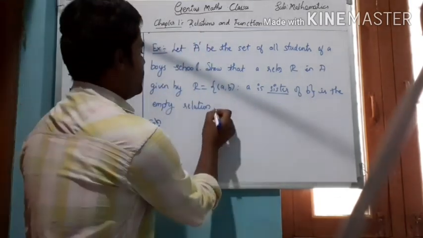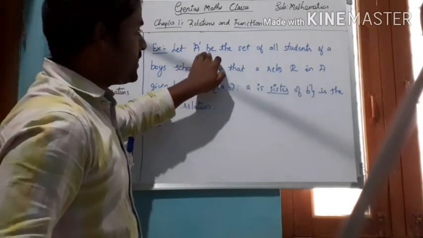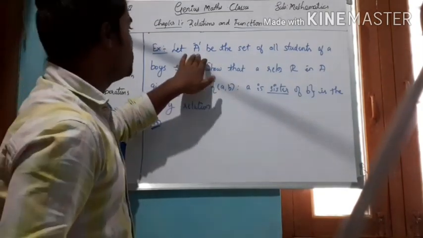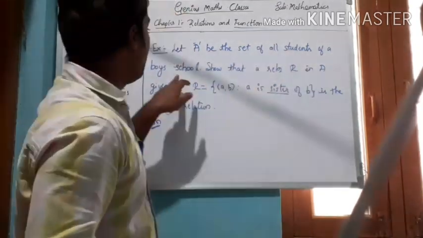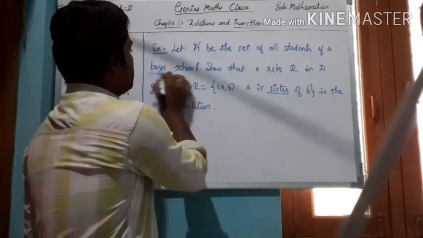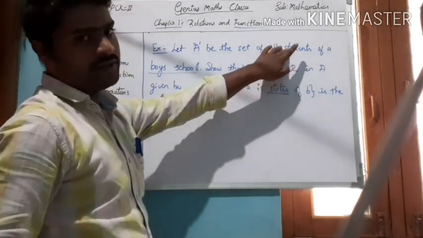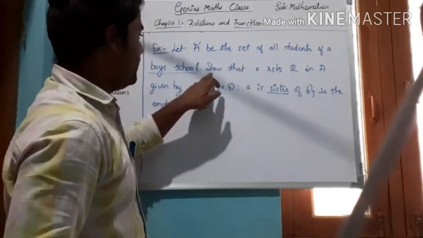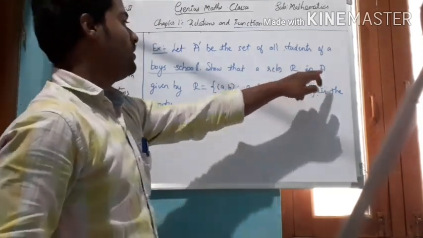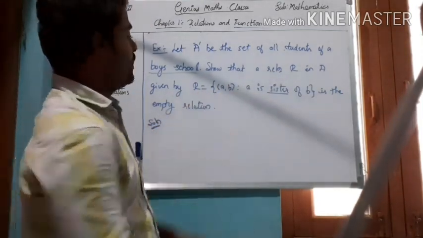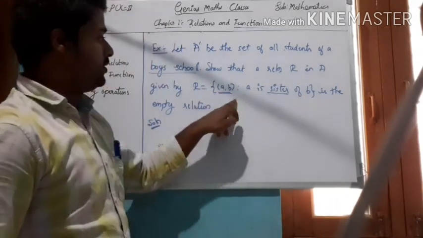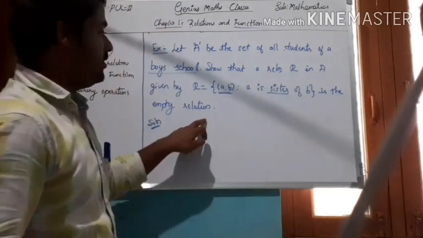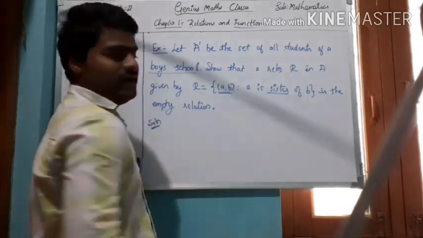So here the given set A is the set of students of a boys' school. Just think, this boys' school contains only boy students, right? Only boy students. And you have to show that the relation in A, the order pair (A, B) such that A is the sister of B, is an empty relation.